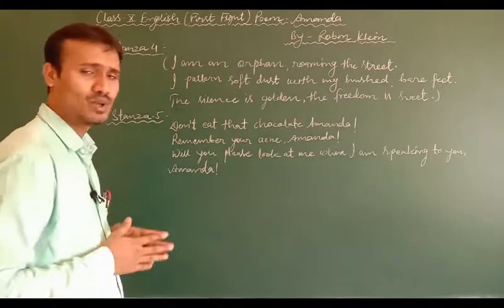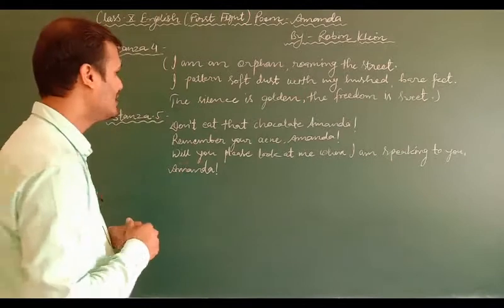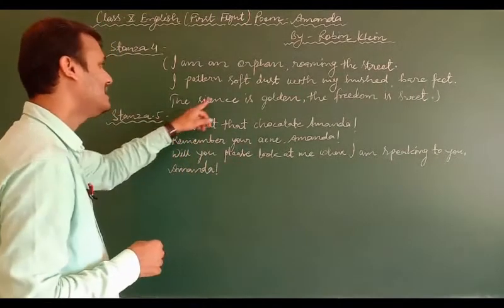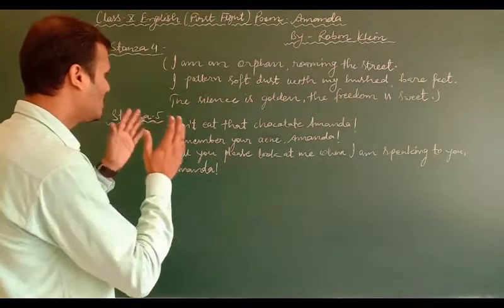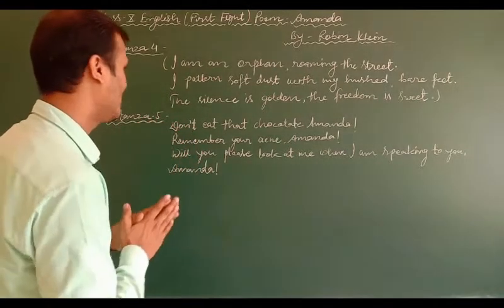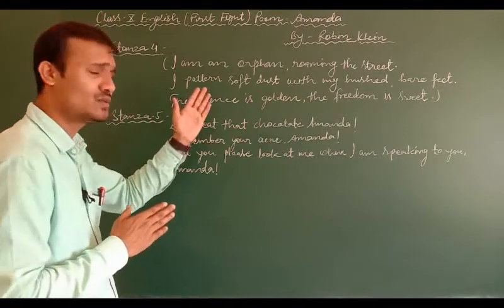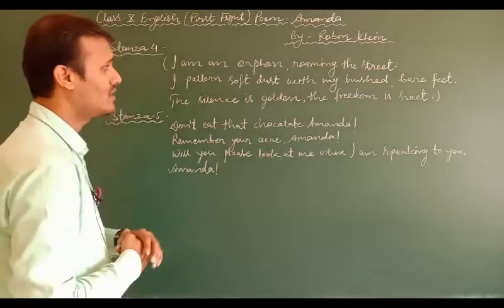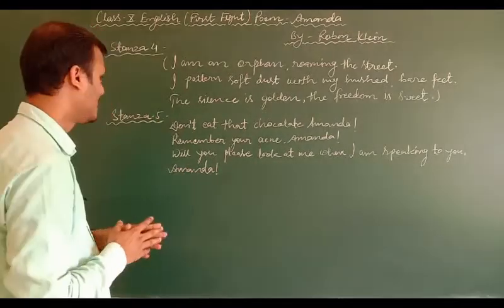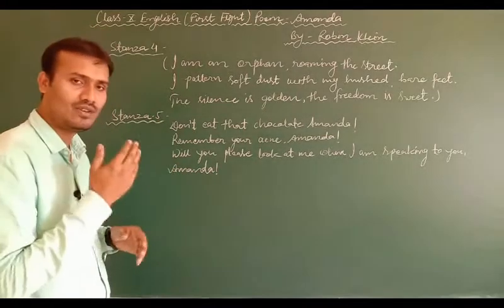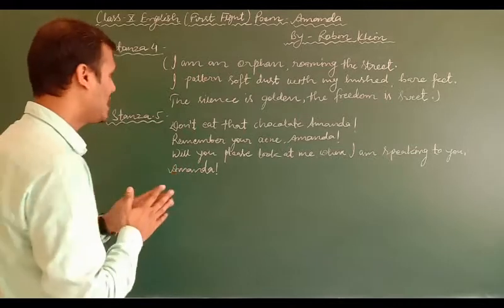As Amanda is so fed up with her mother's instructions, she further says, the silence is golden, the freedom is sweet. What does it mean? It means that she prefers silence and always to be free. She says that silence is very essential and crucial for her, and freedom matters a lot to her. When we go through the fifth stanza, we again find that Amanda is disallowed from doing something.